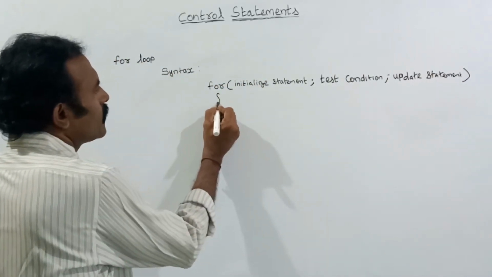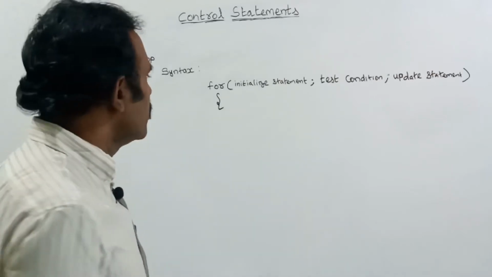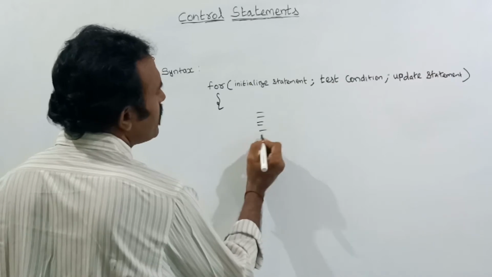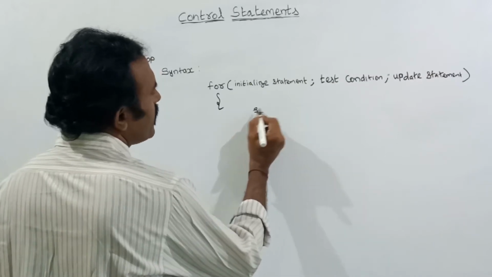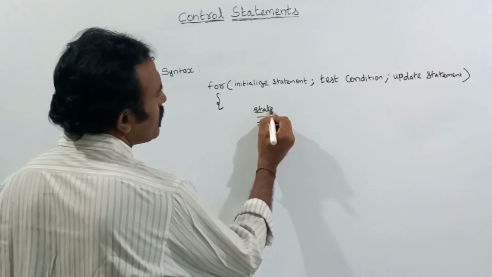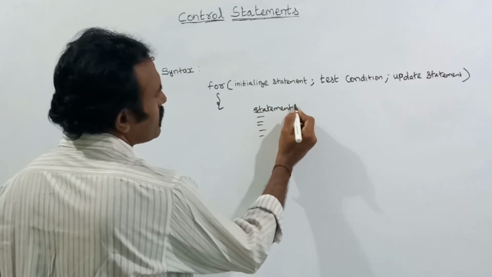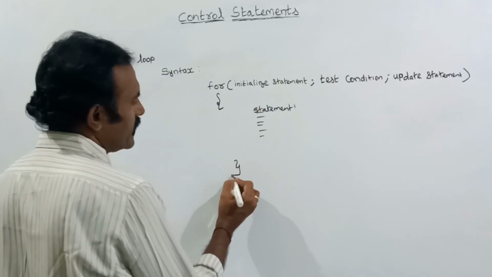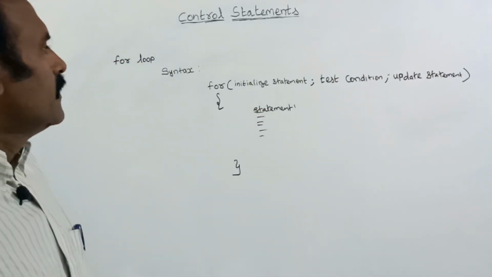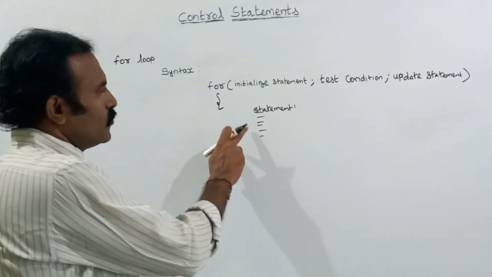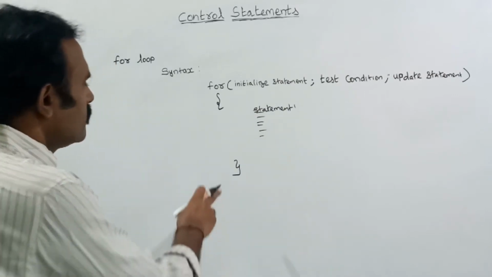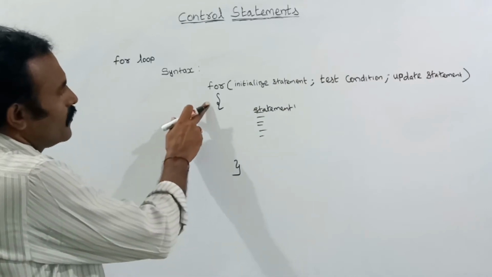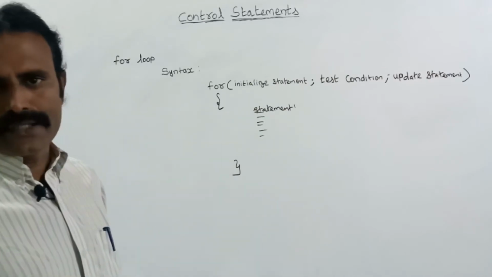Next, an open brace. This is the body of the loop. Statement 1, statement 2, up to statement n, each and every line or statement, we can declare inside the body of the for loop. Next I am closing the brace. Here is the open brace and close brace.